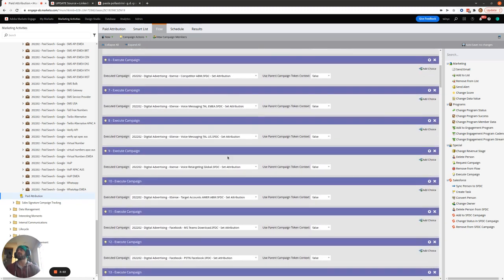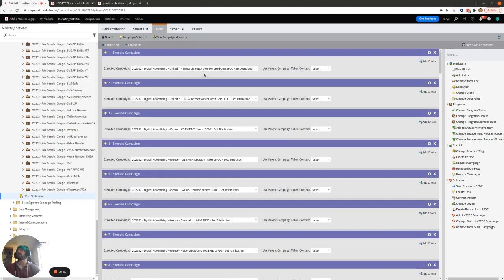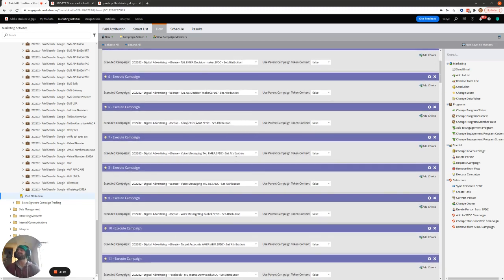And what we could also do is prioritize EMEA campaigns above US campaigns, because a similar thing could happen. Someone visits our site through an EMEA campaign, then Googles us later on, sees an ad that actually happens to be a US ad, and then comes in through the US ad. And since EMEA is a growing region, we want to give as much credit there as possible. So we could rank all these EMEA campaigns above all the US ones.